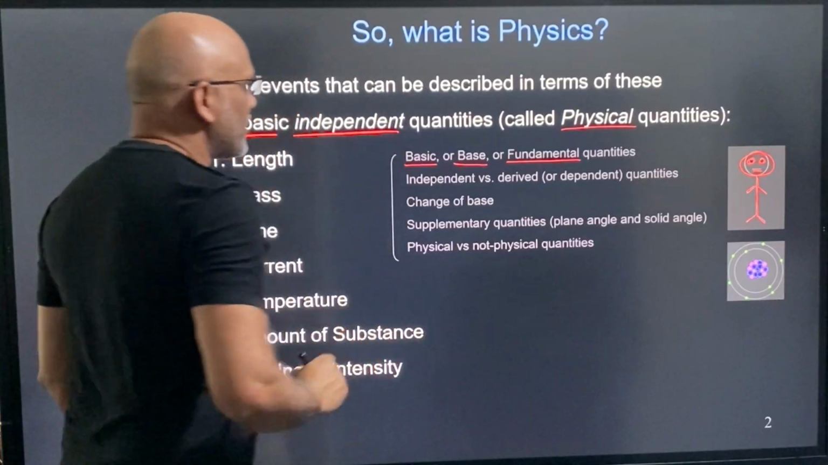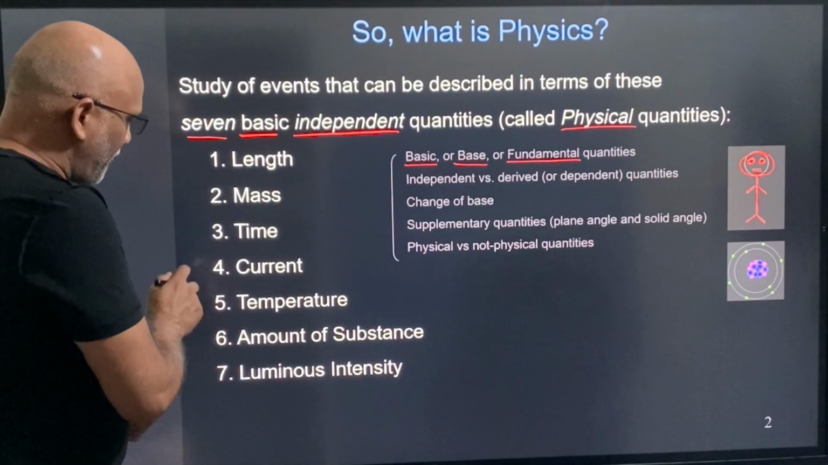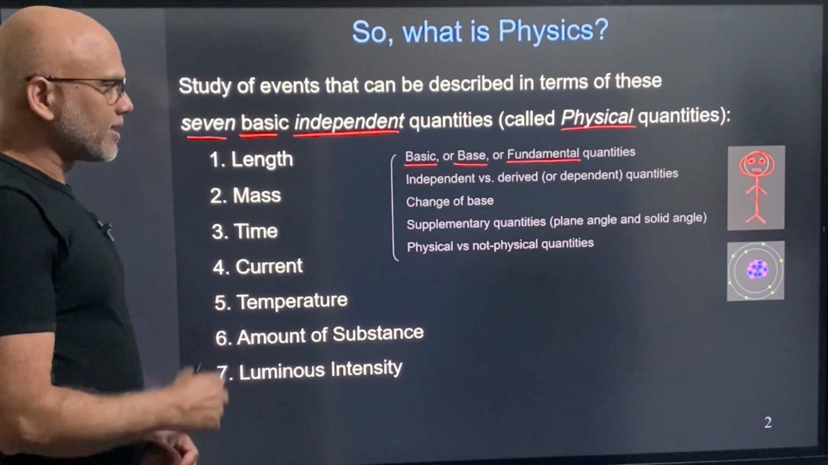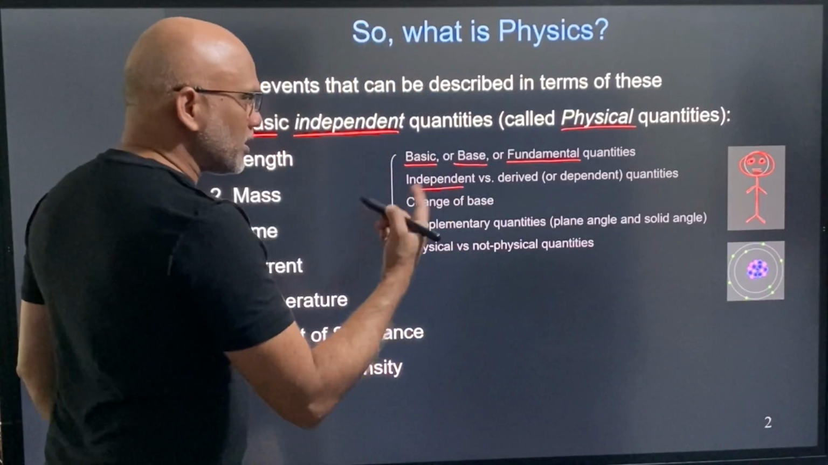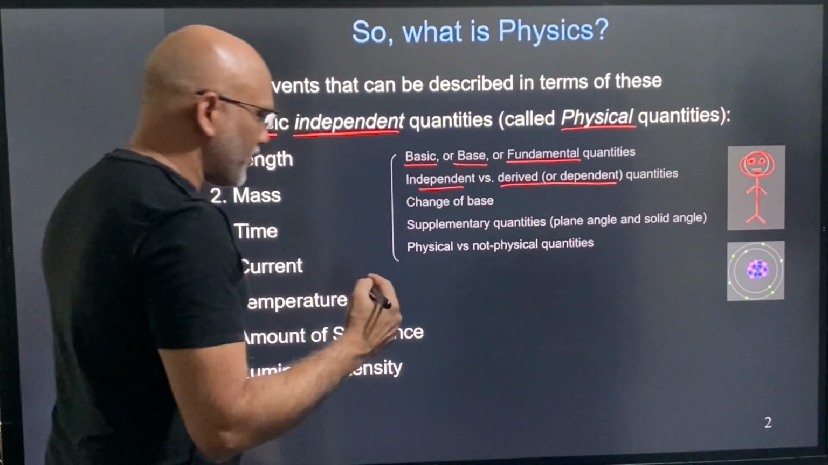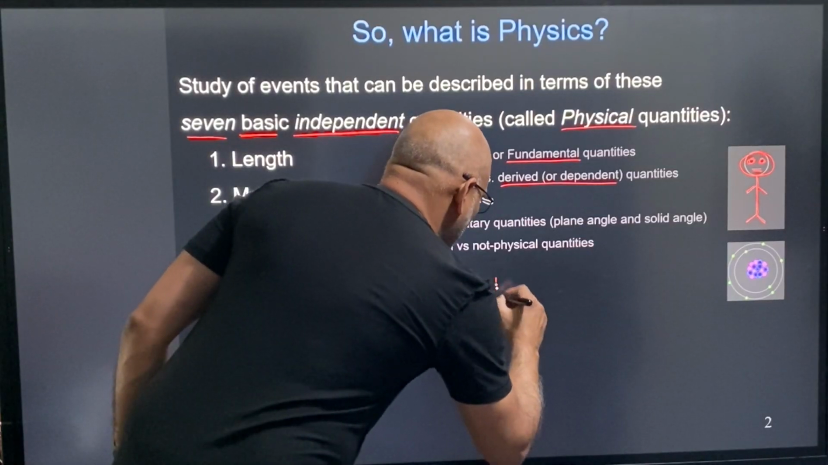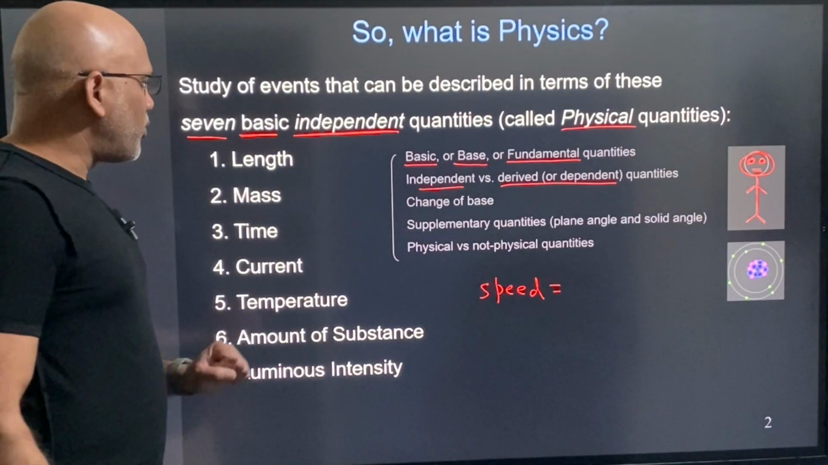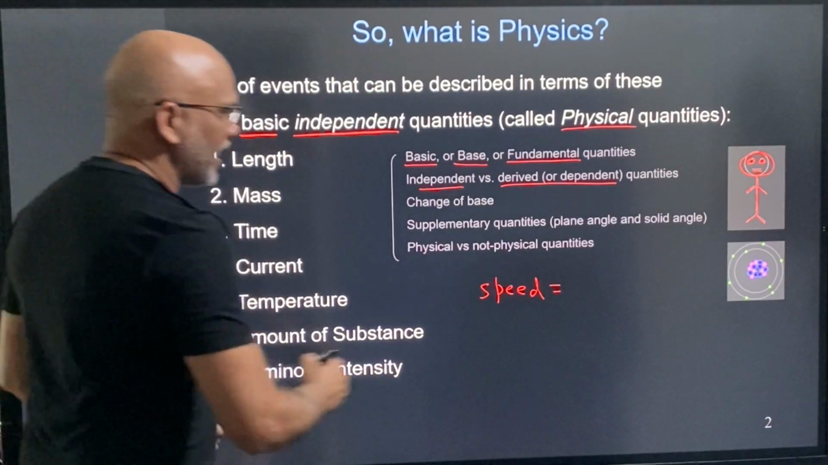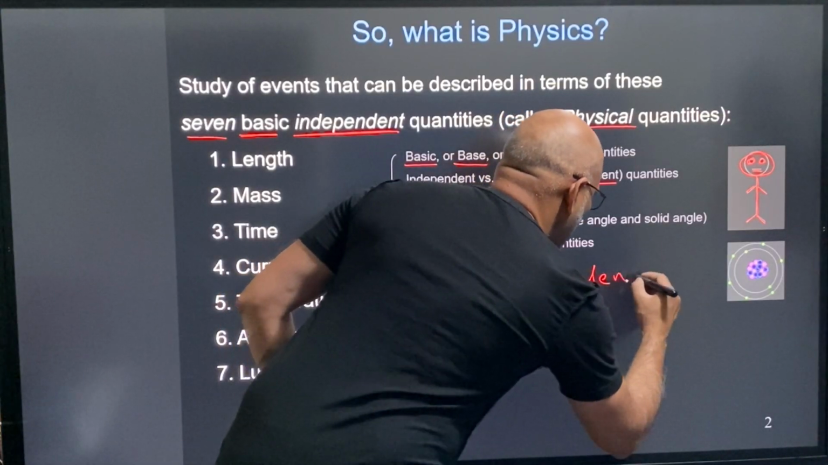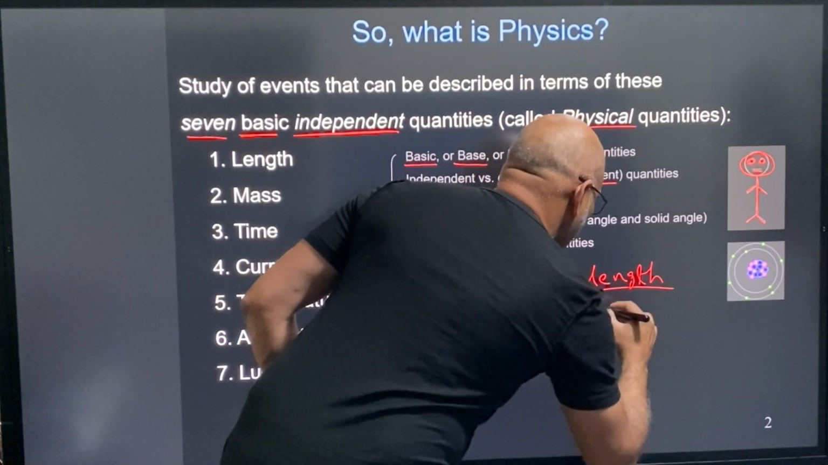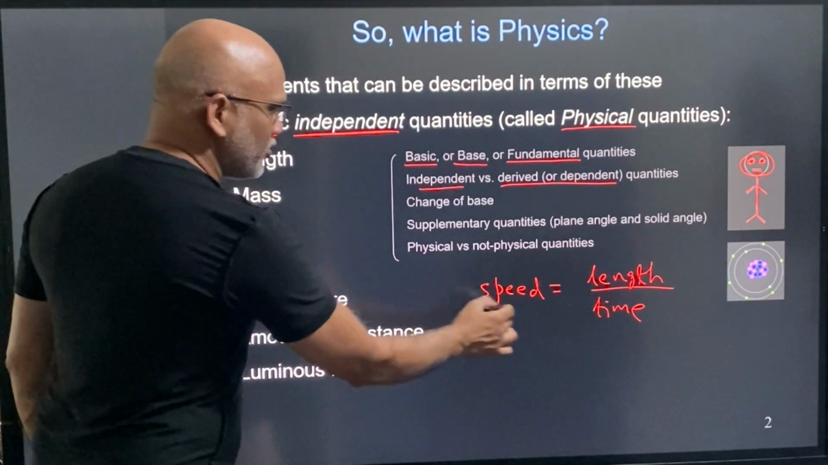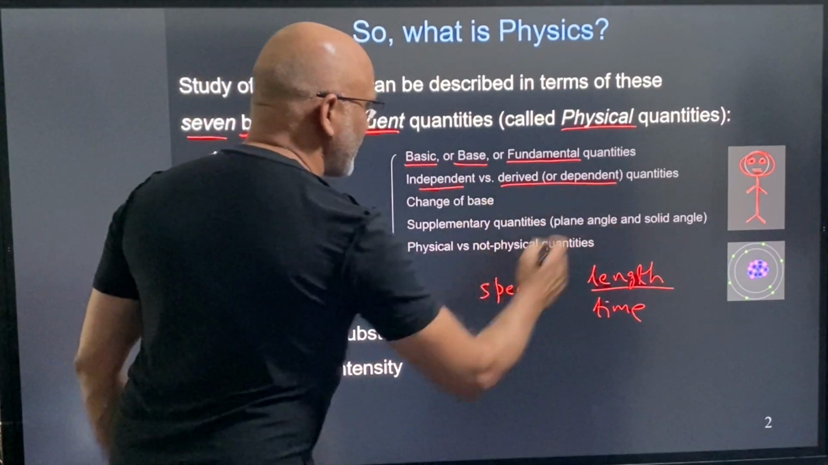And then independent, what does it mean by independent? That means if you take any of these quantities, it cannot be derived based on other quantities. So that is independent. The opposite of that is derived or dependent. For example, let me take speed. Speed is a dependent quantity or derived quantity. I can derive it from length and time, like so: length over time. So length and time are independent quantities, and then I can derive speed based on those two. So that is a derived quantity.